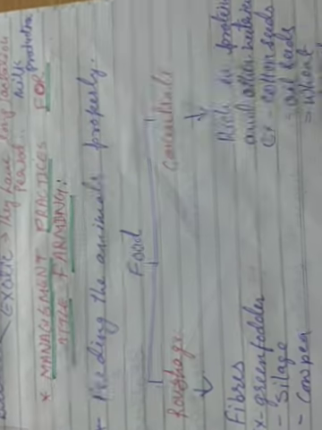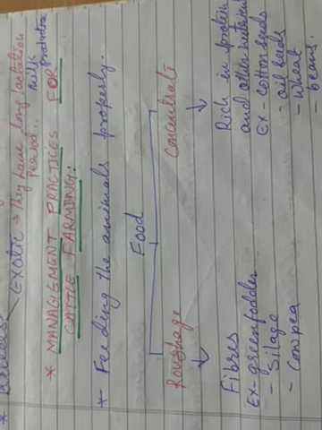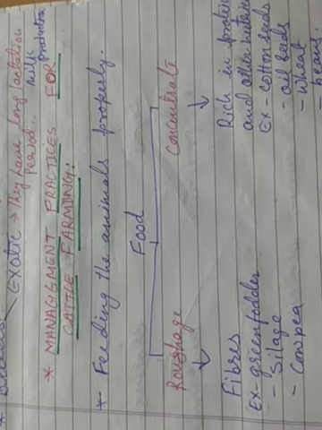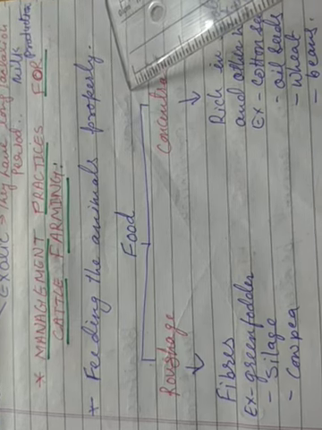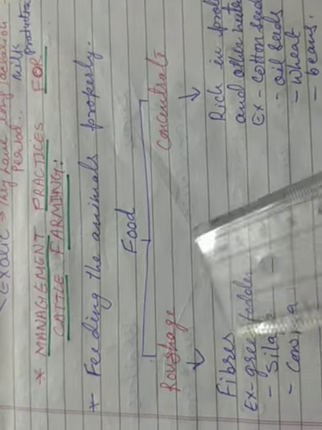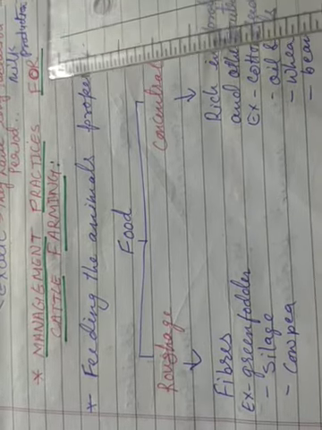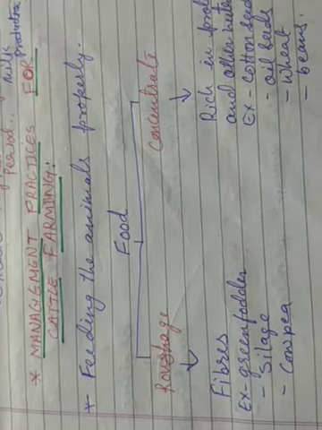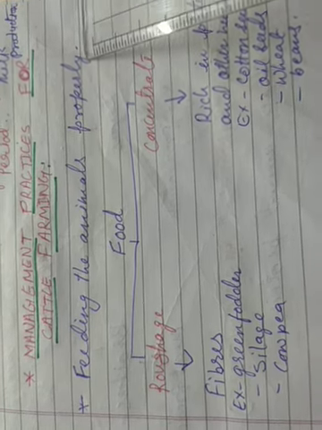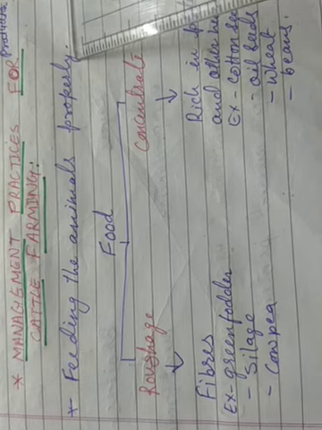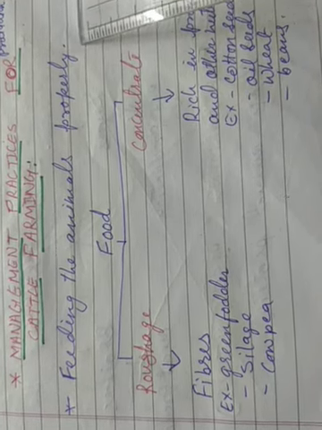Now if we are doing cattle farming, we must make sure or ensure that these cattle get all kinds of facilities. So what we have to give them, like feeding the animals properly. First and foremost criteria is we have to give proper food to the animals, so that we will get a healthy product and quantity of product.